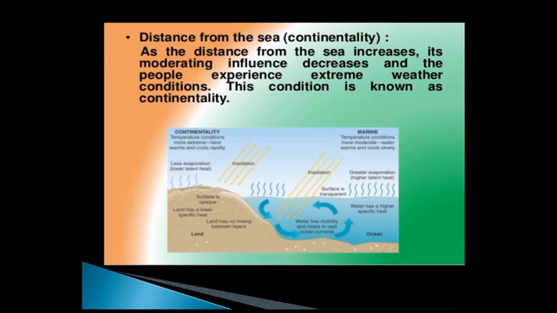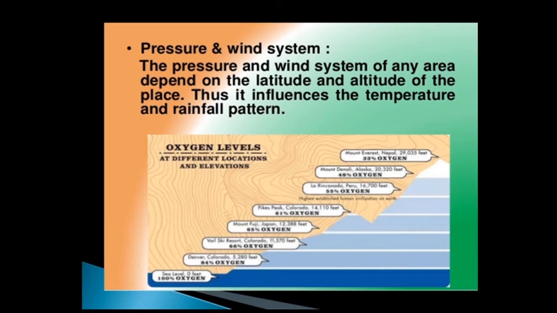Now the next thing is distance from the sea. As you can see, India has a peninsular region and it is surrounded by water on three sides. As the distance from the sea increases, its moderating influence decreases and people experience extreme weather conditions. This condition is known as continentality.